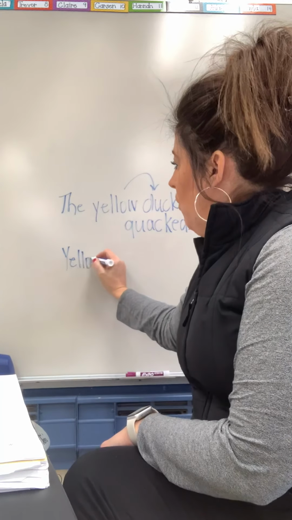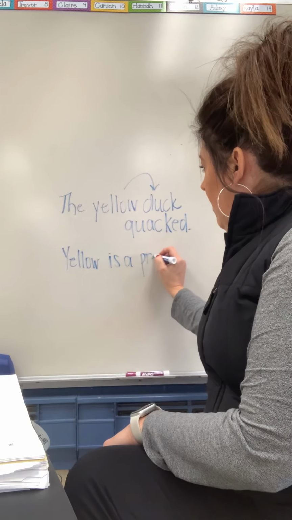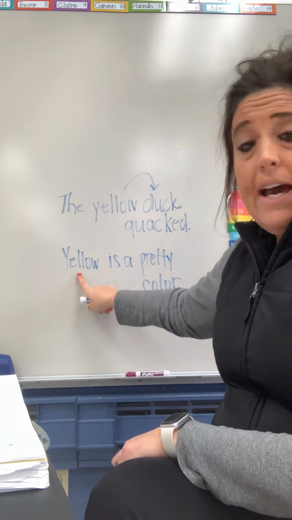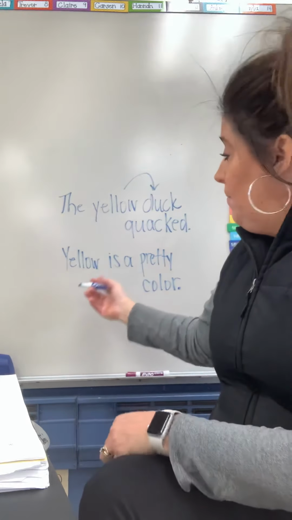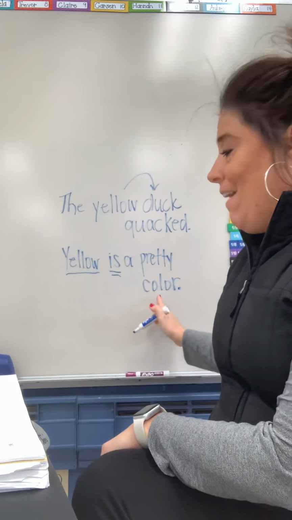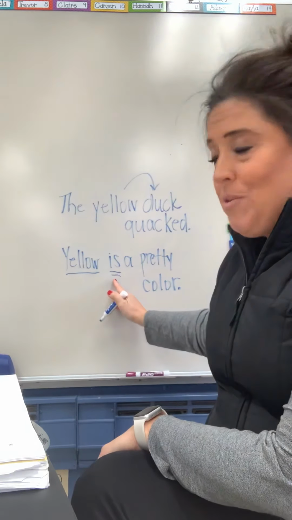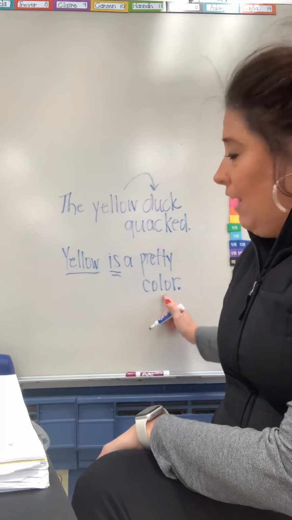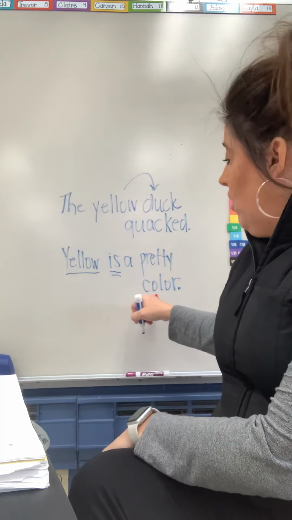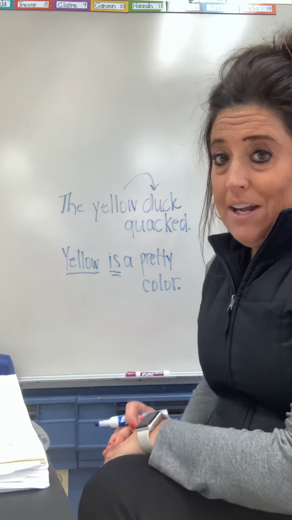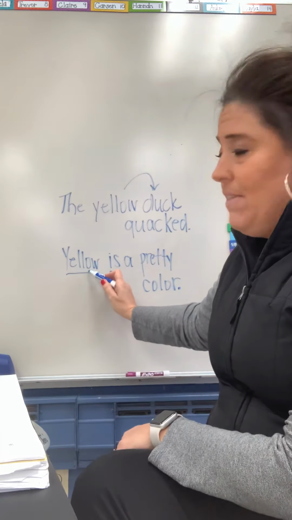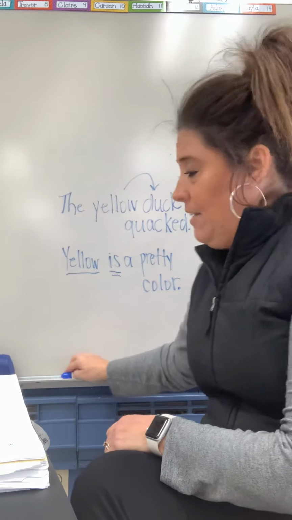But if I say, yellow is a pretty color, here I have yellow as a noun, and that's an abstract noun. It's the subject of the sentence. Is would be my verb. Anybody remember what kind of verb would be here? Is would be a linking verb here because yellow and color are being joined. So this would be a predicate nominative because color would also be a noun here. That's just a little review on some other concepts that we've done before. But here you can see yellow in this sentence is an adjective describing duck. Yellow in this sentence is the noun of the sentence, it's the subject of the sentence.